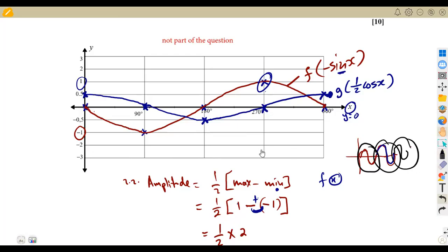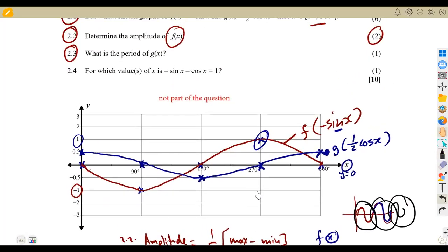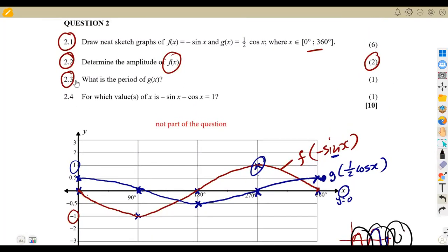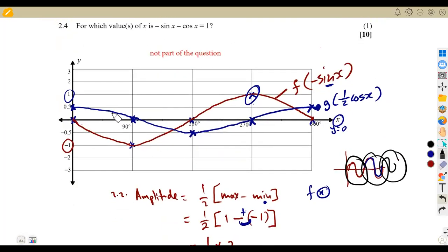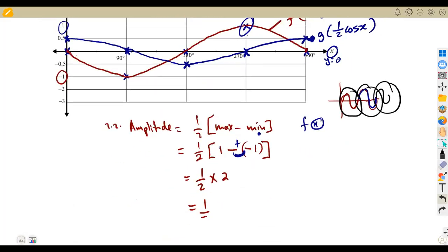When is it repeating itself? So here we need the period of what? Of g(x). g(x) is the graph, of course, this one. This is our g(x), this one. So if we check the graph, of course, it repeats itself after every 360 degrees, right? I talked about this, guys, on the introduction.